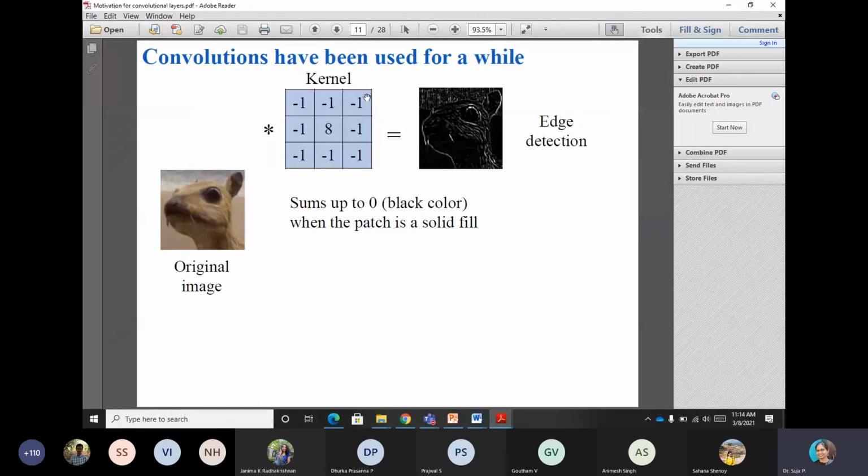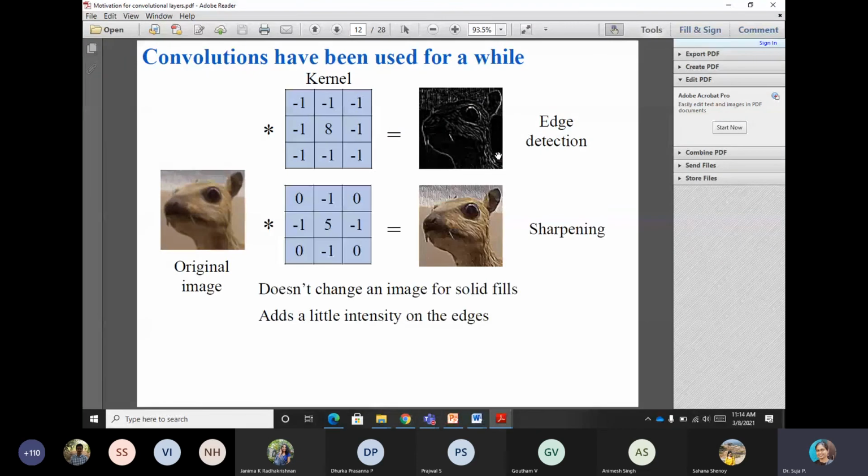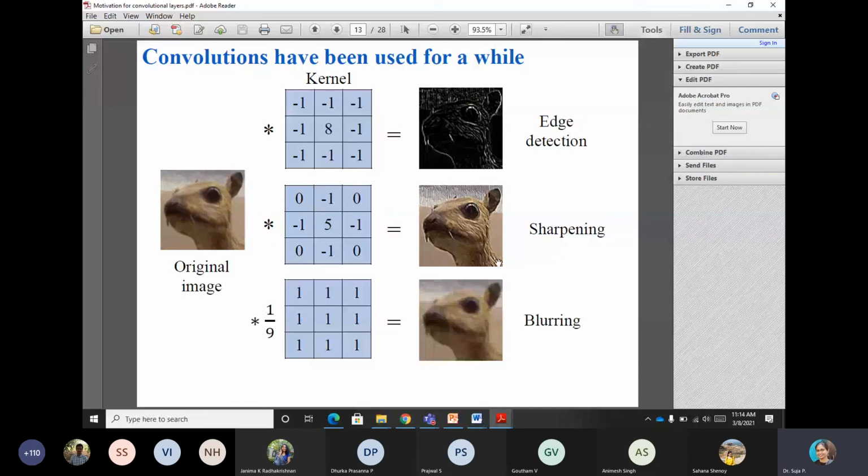And for this kernel, there are different types. It is the same mask, but changing the values in these numbers will make a difference in the operation we are going to perform. If I have these numbers, it will perform edge reduction. If I have these numbers, it will perform sharpening. And if I have these numbers, it will perform blurring. So now let us see how these operations are performed and what these filters are named.